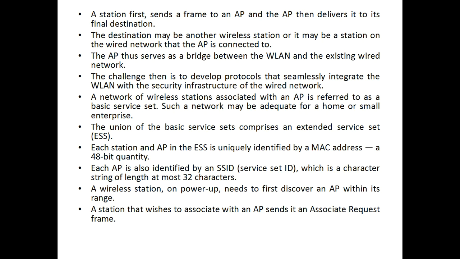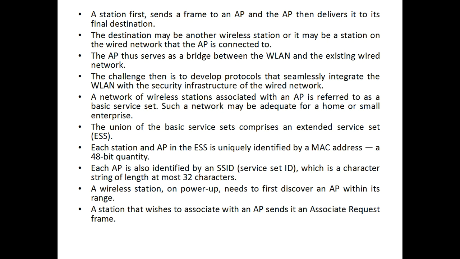A first station sends a frame to an access point, then the access point delivers it to its final destination. The destination may be another wireless station, or it may be a station on the wired network that the AP is connected to. Thus, the AP serves as a bridge between the WLAN and the existing wired network. The challenge then is to develop protocols that seamlessly integrate the WLAN with the security infrastructure of the wired network.